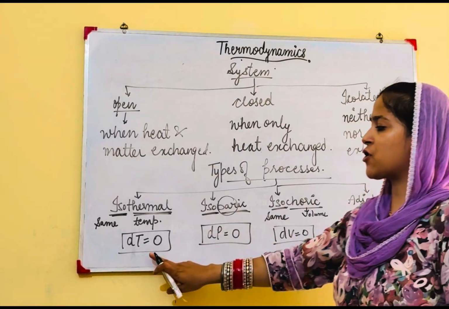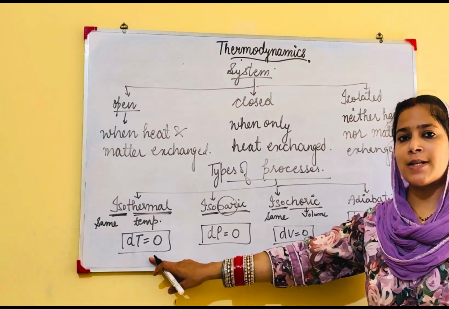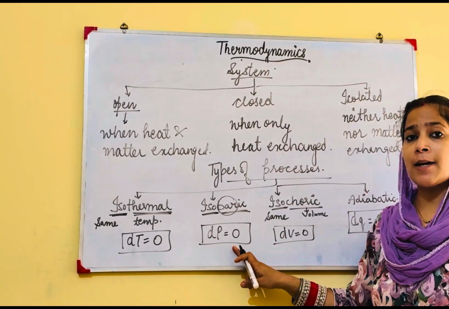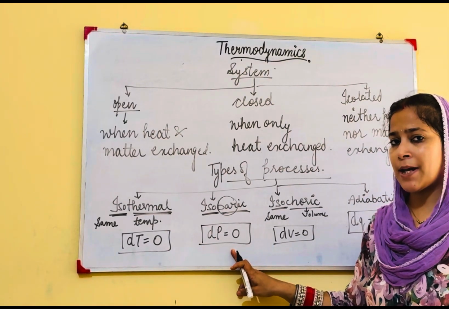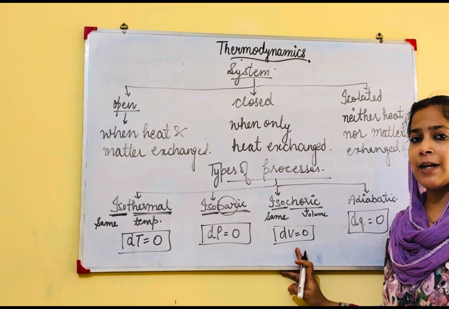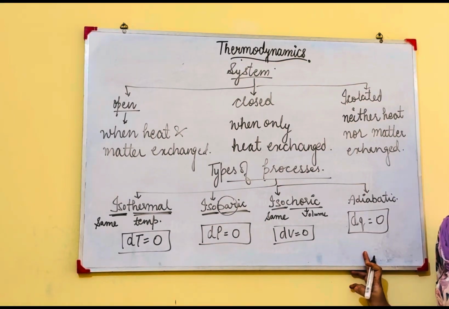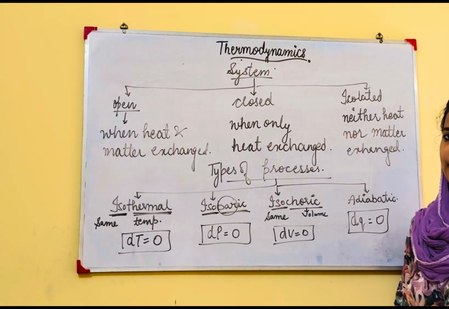So the reaction which takes place at constant temperature, that is isothermal. The reaction which takes place at constant pressure, that is isobaric. At constant volume, that is isochoric. At no heat change, that is called adiabatic.